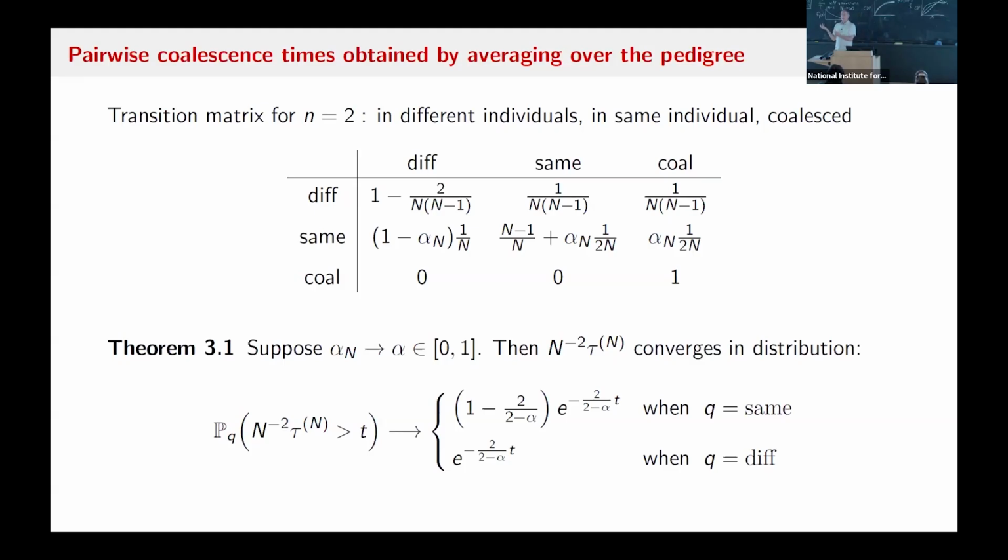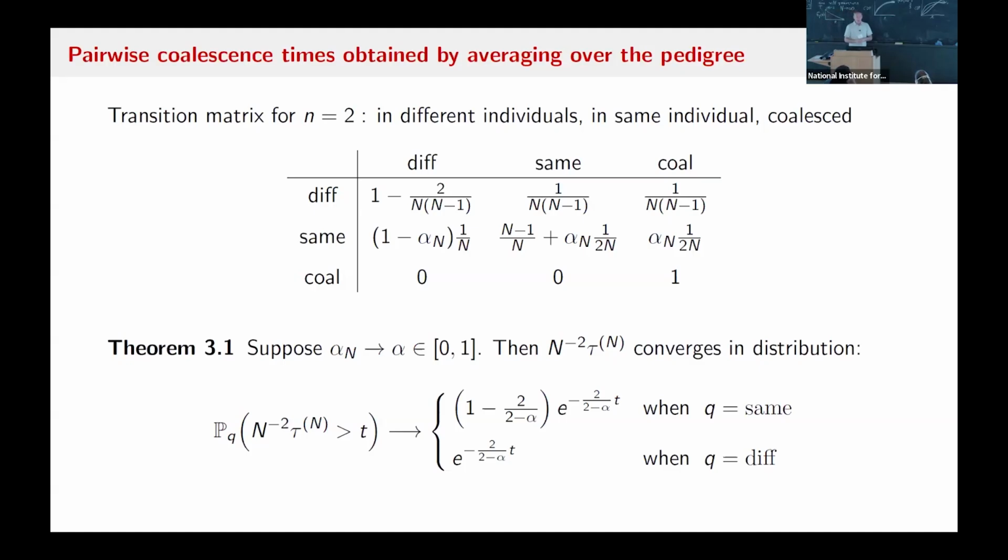This is the known result for the partial selfing model with coalescence. And then the same sample has that in it, but it also has this factor, which is 1 minus the individual inbreeding coefficient. And so what happens is if you have a same sample, there's an F chance, or 2 over 2 minus S chance, that the 2 things coalesce very quickly in the ancestry through selfing in the ancestral lineage of that particular individual you got, and 1 minus that probability that they go to the diff configuration and then enter this Kingman coalescent style thing.